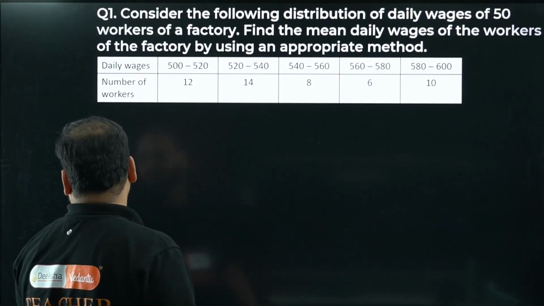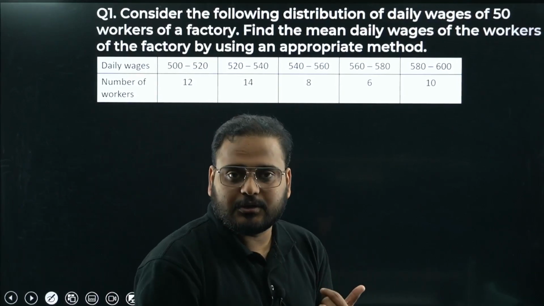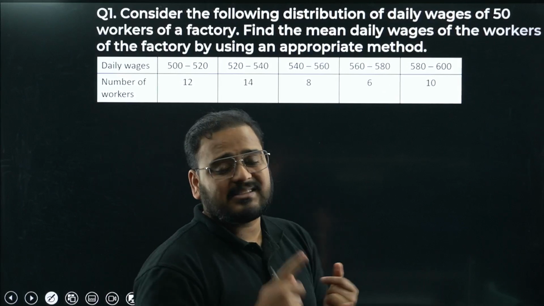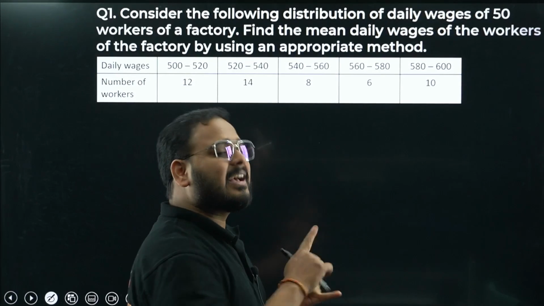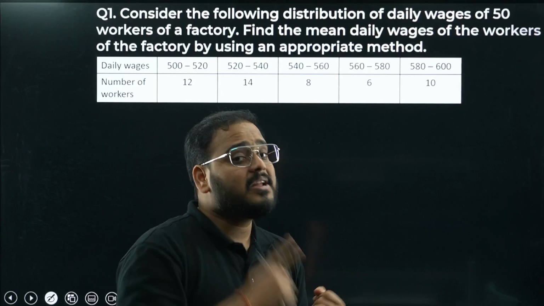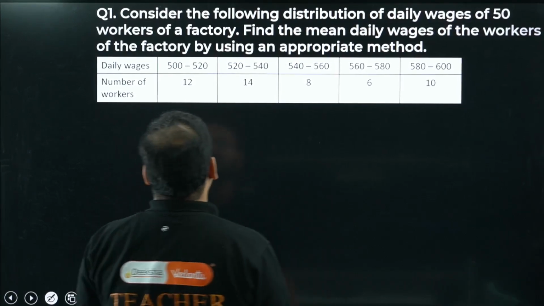So what is the one thing? We are looking to find the mean, right? I already said I will need the step deviation method to solve this question. So I need xi. Basically they have given class interval and frequency, I'll take that. I need xi, I need di, I need ui, I need fi ui. So those many columns I need. So let's have a look.